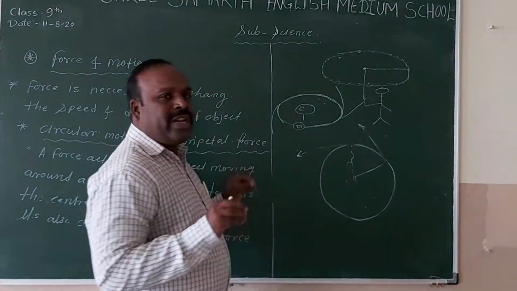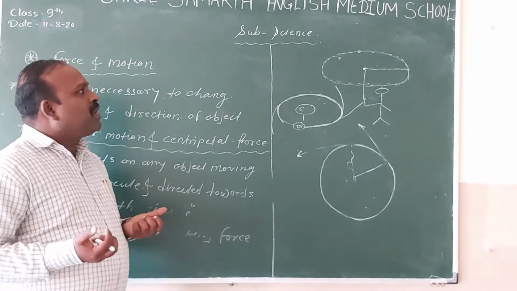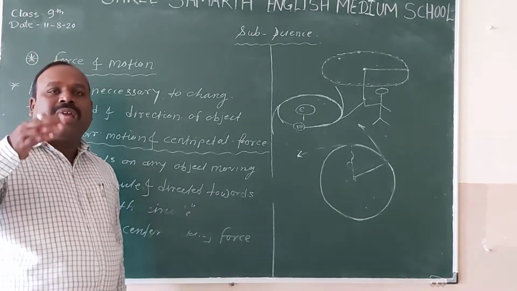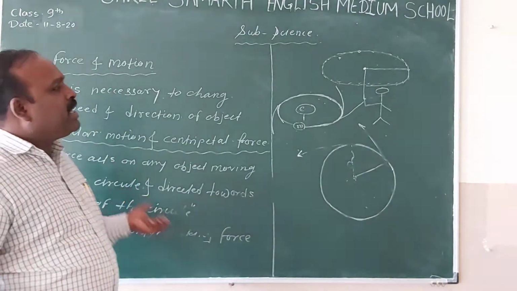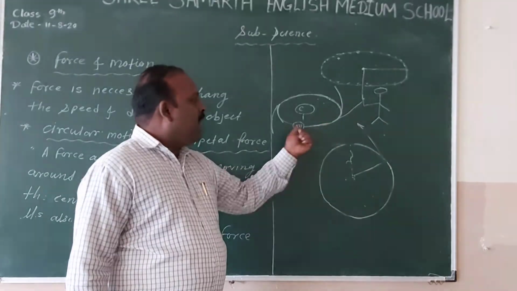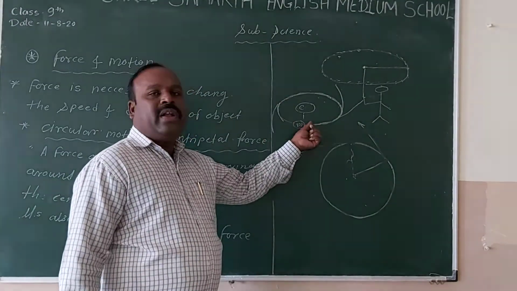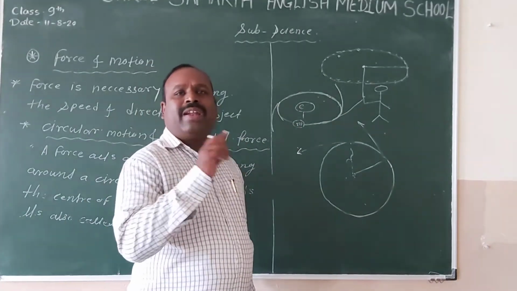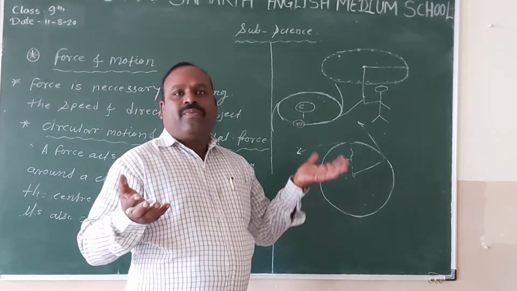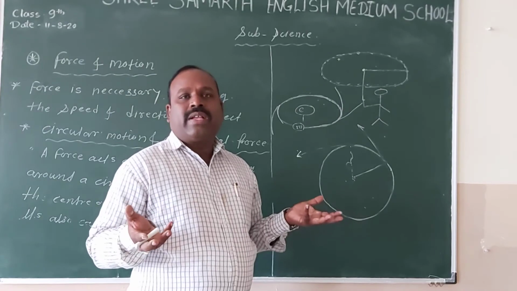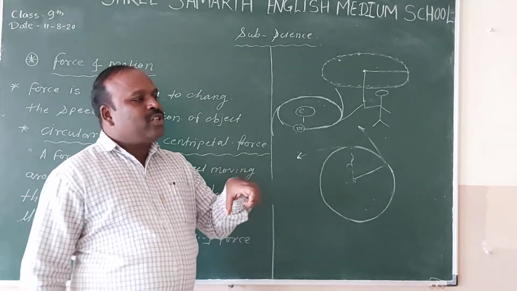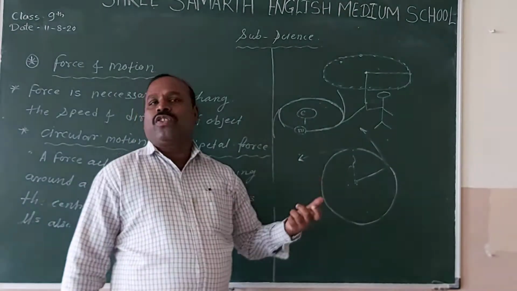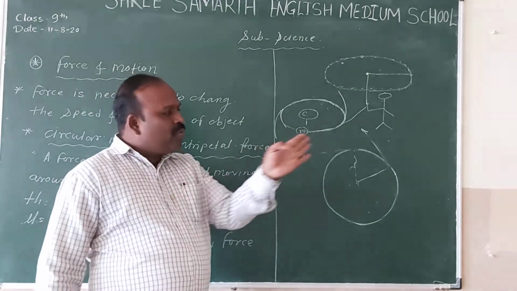If you understood, this is a very simple topic. In this topic, we have to understand what exactly the centripetal force is, what happens in the centripetal force, and what the direction of the centripetal force is. If you understood this, it is very easy to understand why the moon moves in a fixed orbit around the Earth. And the same thing, you can say, for the sun and many other planets that revolve around the sun. Is there any force of attraction between them? Obviously yes, because if the force is not there, they will not revolve around the sun in a fixed orbit. Without a force it's not possible, and the direction of the force is toward the center.